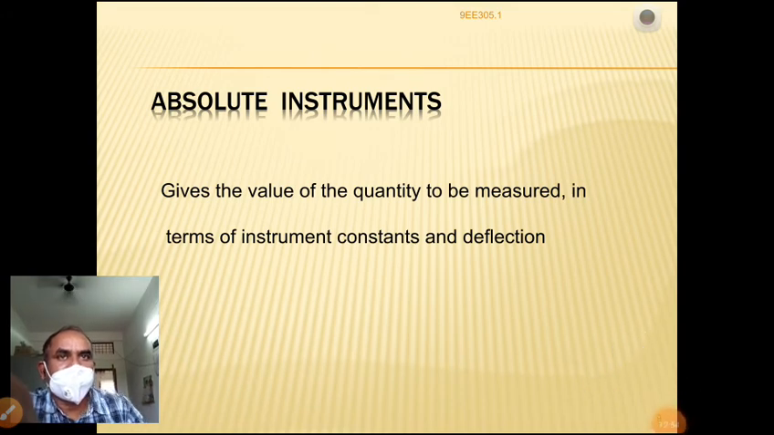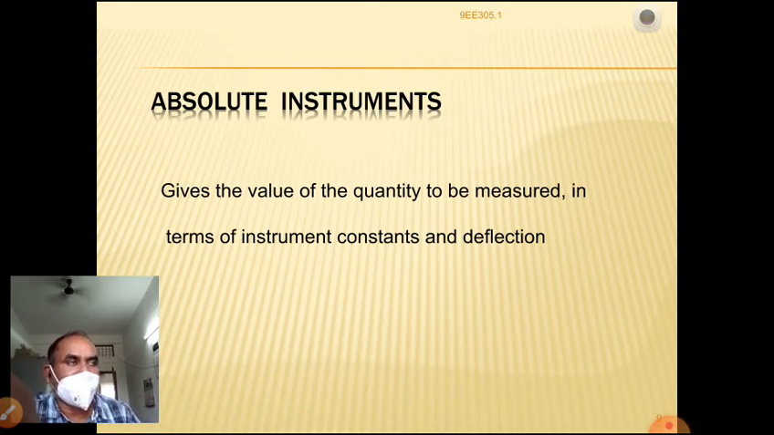Absolute instruments give the value of the quantity to be measured in terms of the instrument constant and the deflection. So at that time, the deflection multiplied by the constant of that meter gives the real value of the reading. That is known as the absolute instruments.